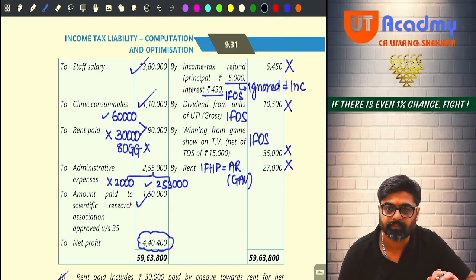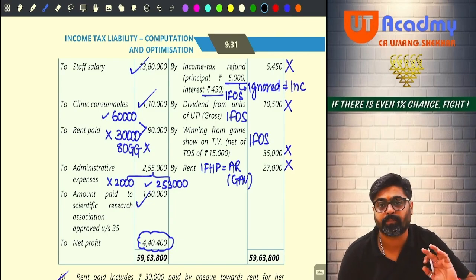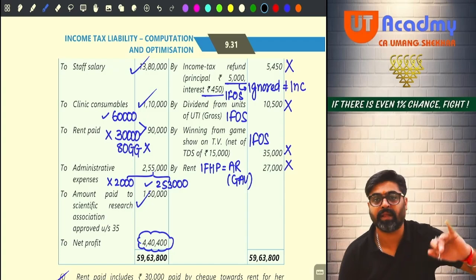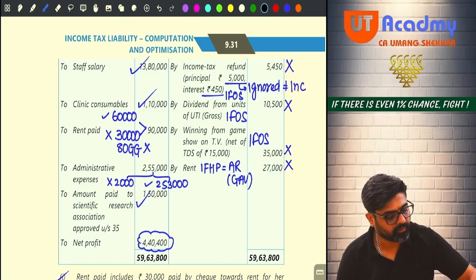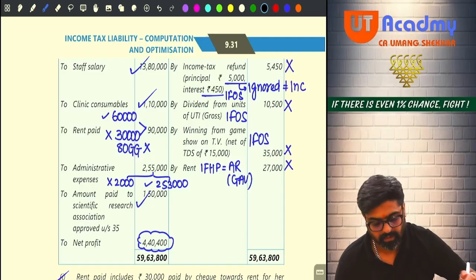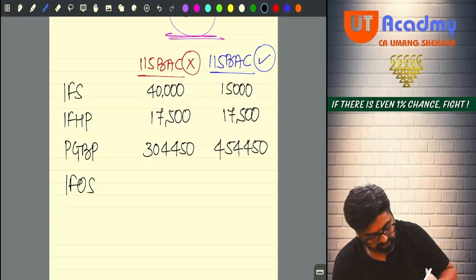That also I will take. And I will take winnings, but winnings will be grossed up. Winnings cannot be taken as net. So winnings 35,000 plus 15,000, 50,000 will come. So can I say 50,000 winnings plus 10,500 dividend plus 450 interest, 60,950. That will be my IFOS under both the regimes.